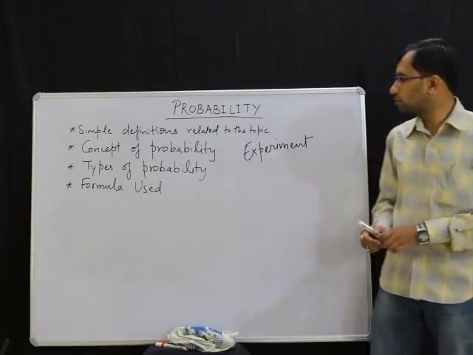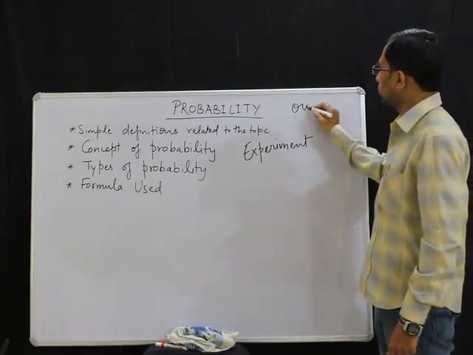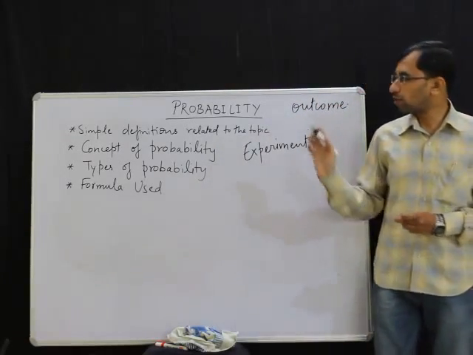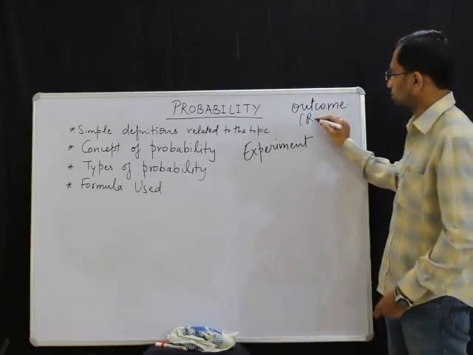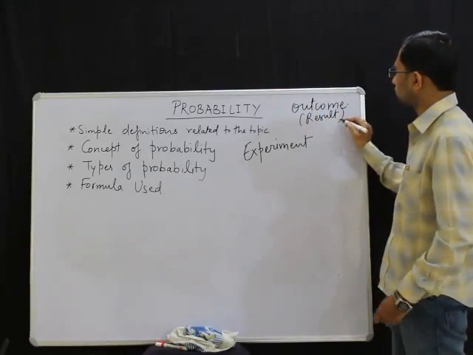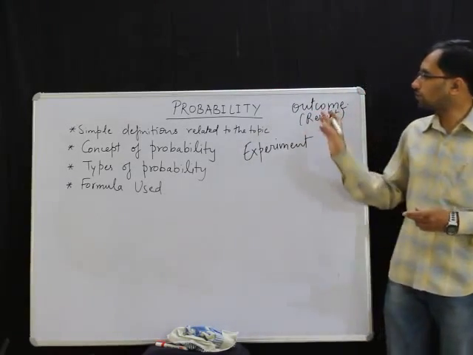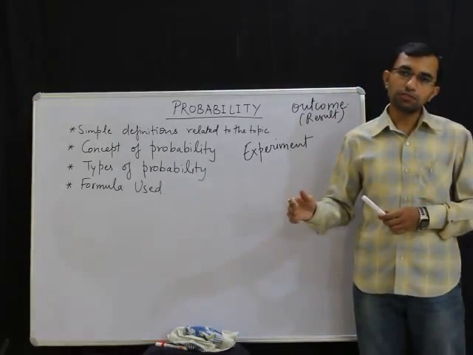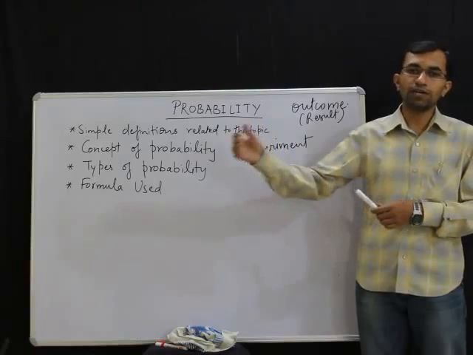Now what is the meaning of this word outcome? You might not have heard this word before. So this word outcome simply means the result. If we are doing some kind of process, it will result in something. So this word outcome means the result. So experiment is nothing but a process which will result in some well-defined outcomes.